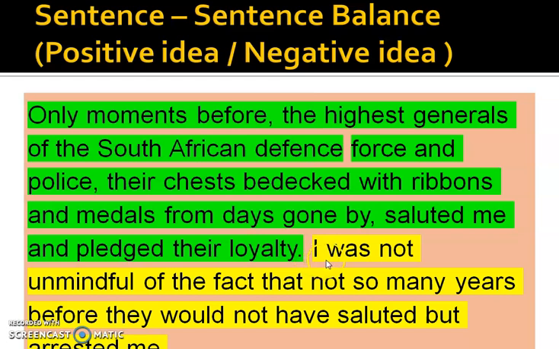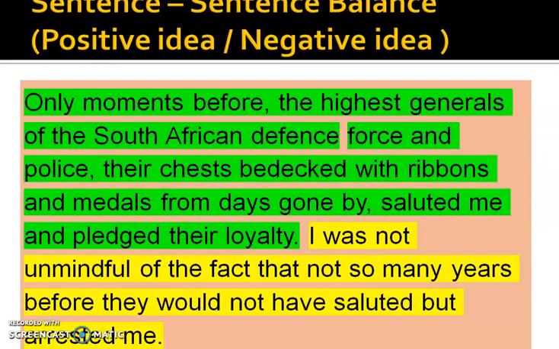And then he mentions, I was not unmindful of the fact that so many years before they would not have saluted but arrested me. This is the perfect balance of two different ideas, one positive, one negative in nature.